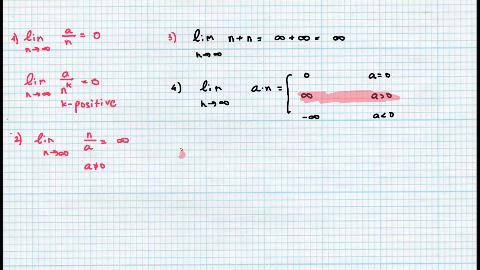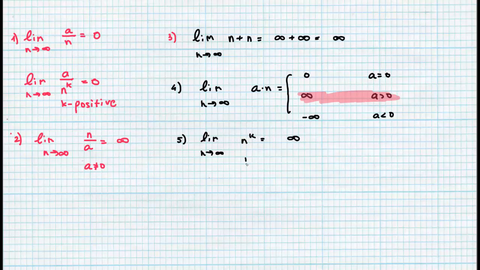Let's take a look at another example. The limit of n to the power of k equals infinity.